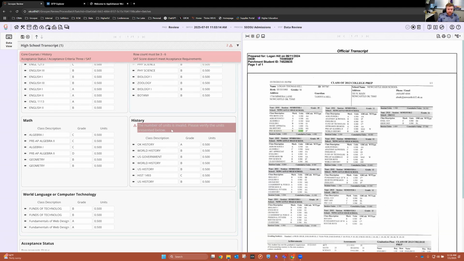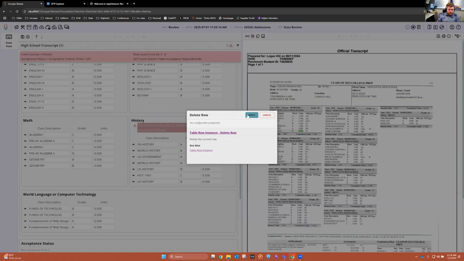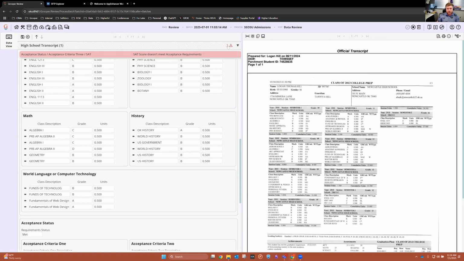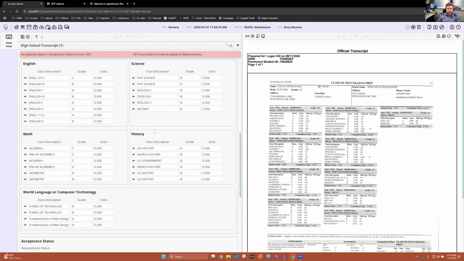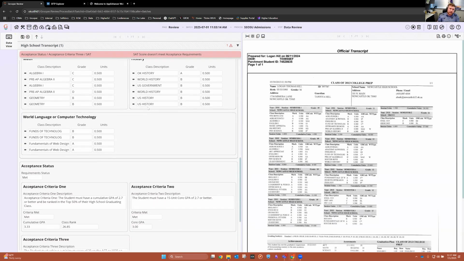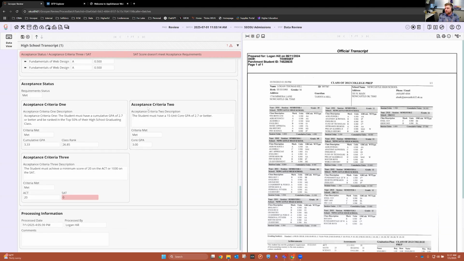So looking at history here, same issue. I'm just going to go down here and remove this one because it's the lowest grade. Delete that, and you'll see the error is going away. So now we just have one left. What this does is allow us to recalculate the GPA and the number of units, get rid of all of those errors, because here is where we can take that information we've collected and actually do an initial pass across your acceptance requirements for your school.